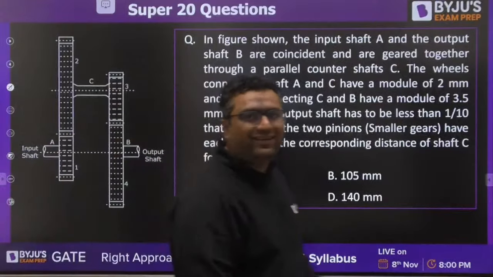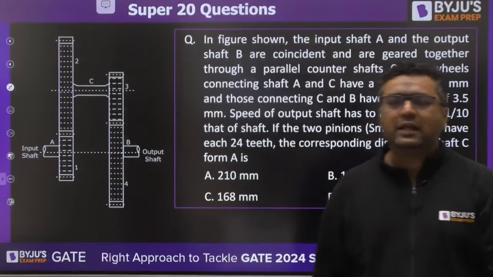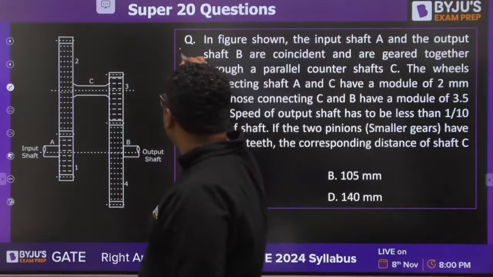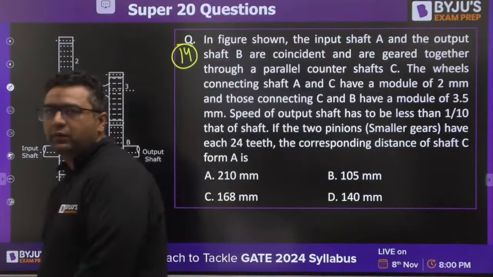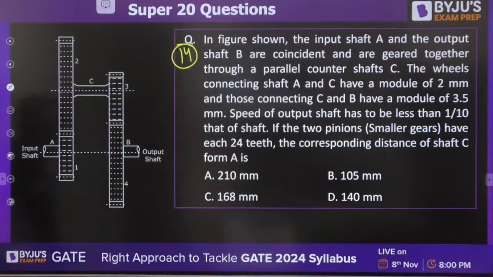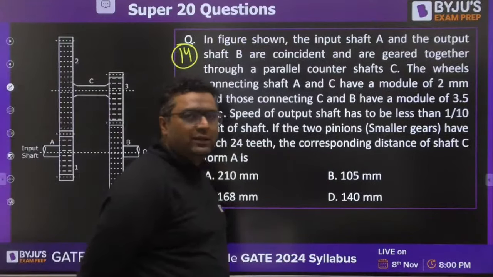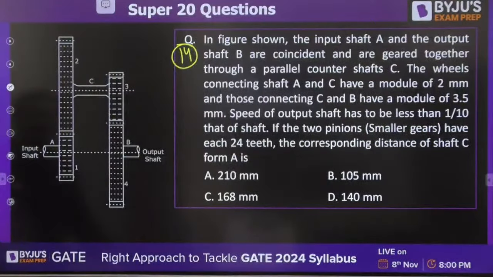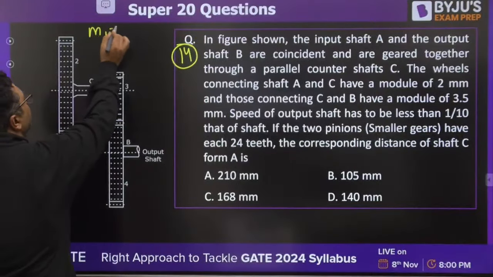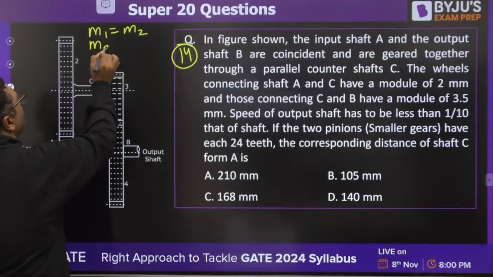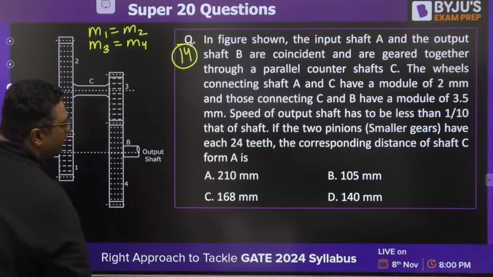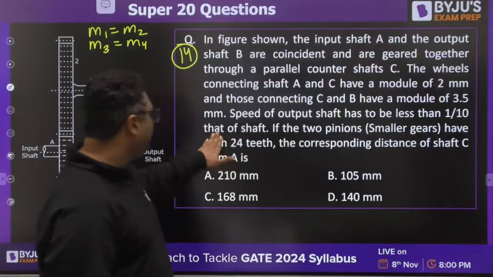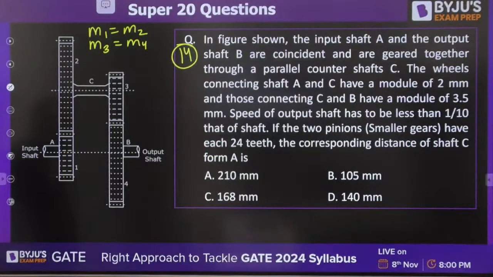Now the question is from reverted gear train. Question number 14. We have 6 more questions. This is reverted gear train. Okay. For here also I will give you the hint. They have given the module of 1 is equals to module of 2. Module of 3 is equals to module of 4. This they have given. And they have also mentioned the speed of output shaft has to be less than 1/10 that of the shaft. Okay, this is also mentioned.